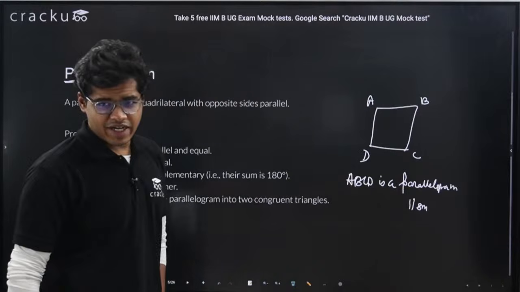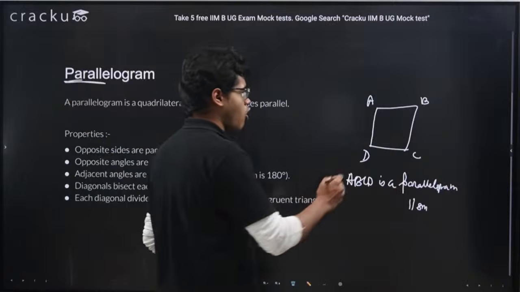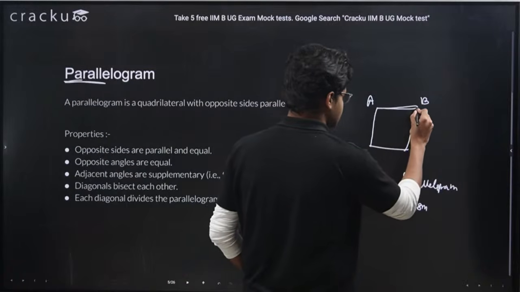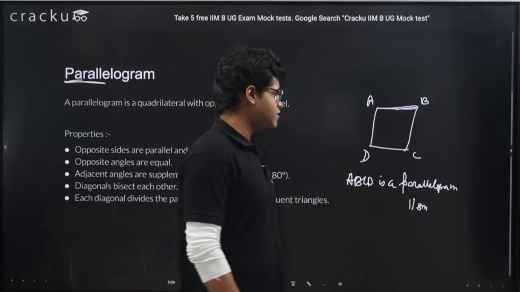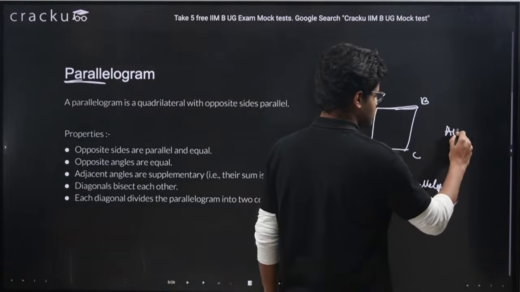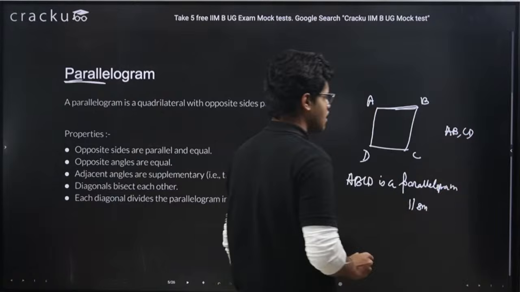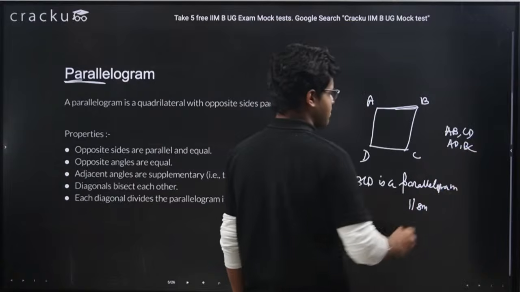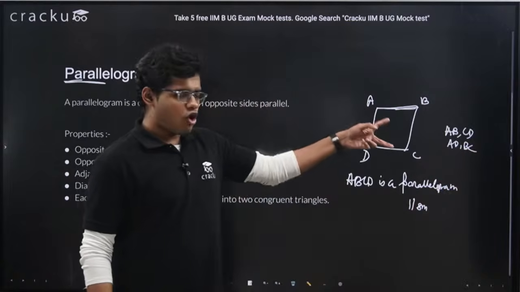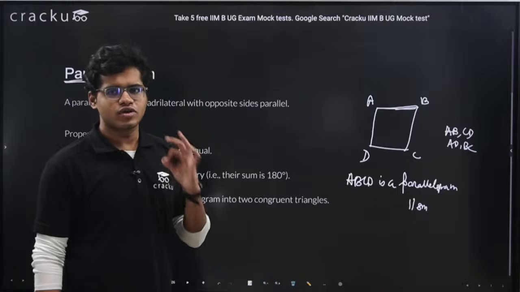So when I say ABCD is a parallelogram, I mean the opposite sides. What are the opposite sides? One pair of opposite sides is AB and CD. The other pair of opposite sides is AD and BC. So in a parallelogram, opposite sides are parallel to each other.